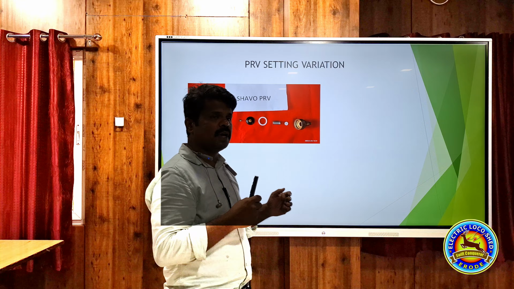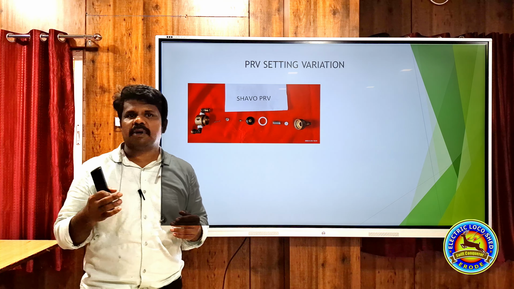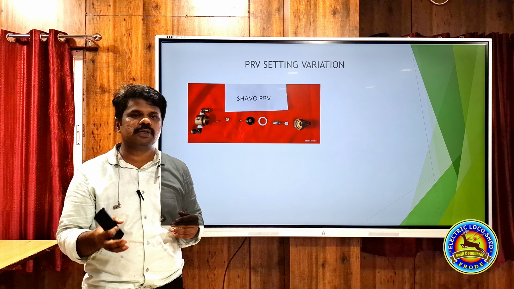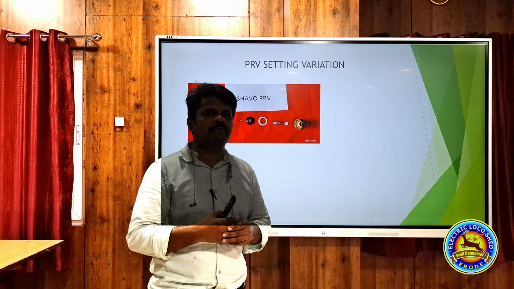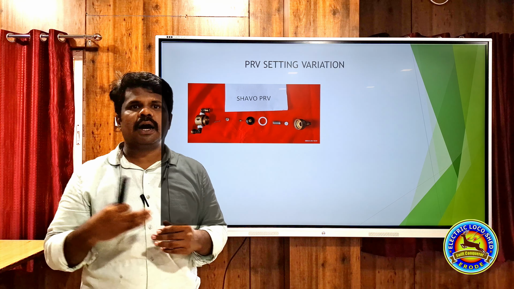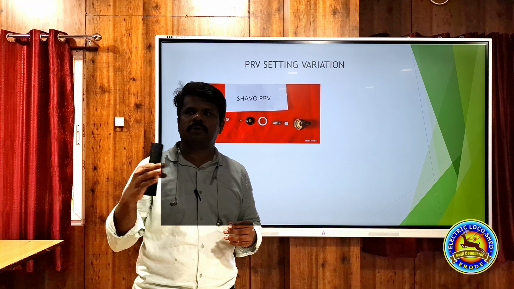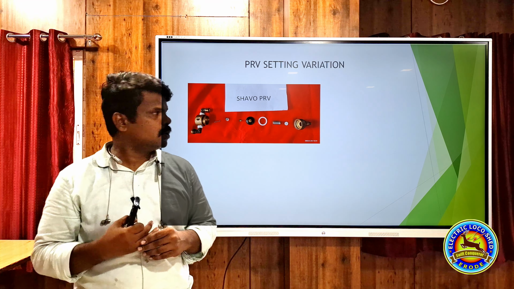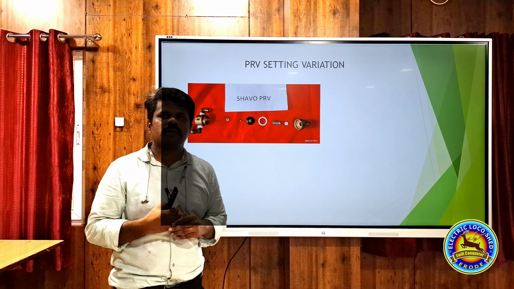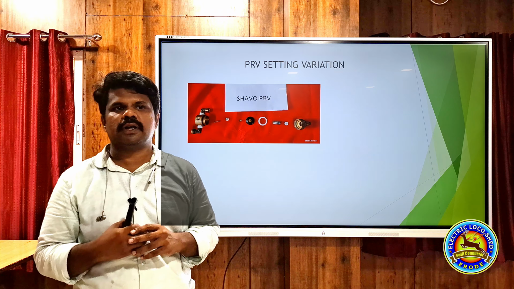In AAL we have used the Bachhofen PRV, but the Bachhofen PRV also has the same issue. The PRV setting will vary in some one or two cases, and it will go below 4.2 like that. And if the drop is also more, this may eventually lead to VCB failure.